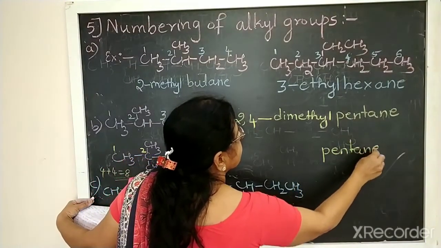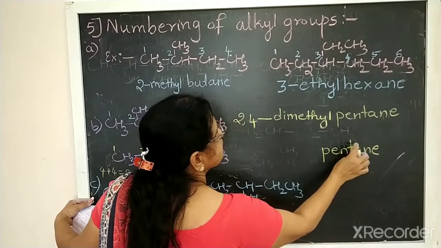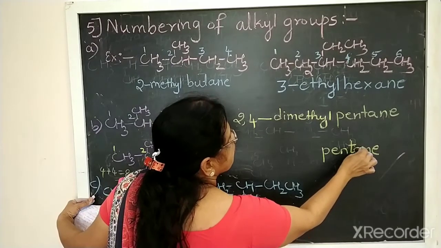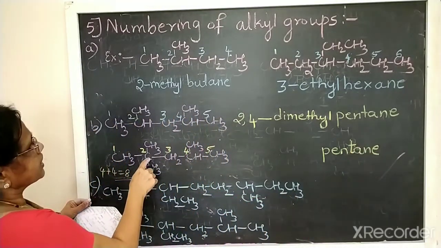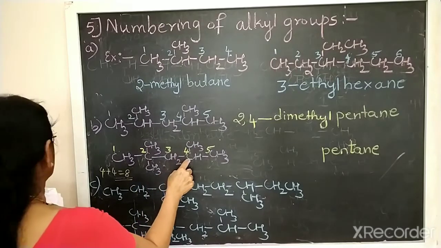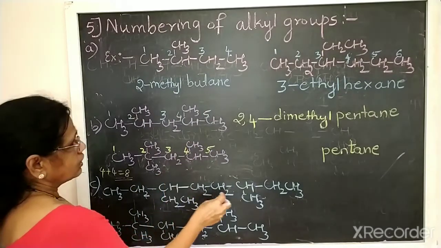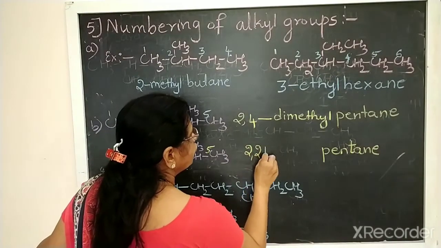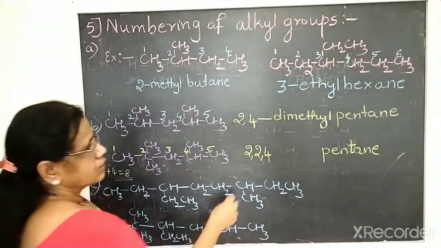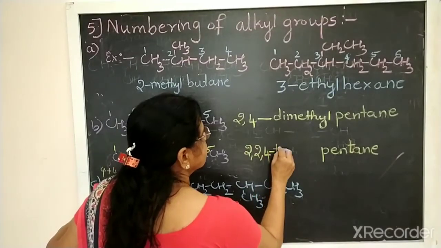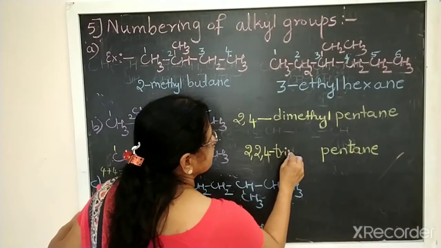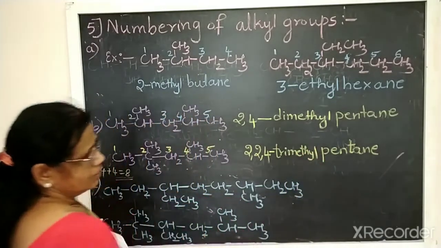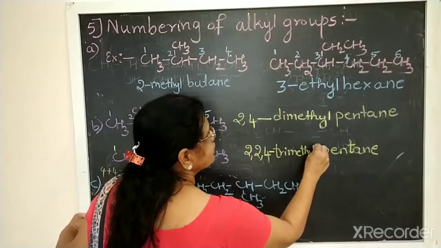Substituent groups I will write afterwards, then pentane. The second carbon contains 2 methyl groups, the fourth contains 1 methyl group. So 2,2,4, 3 methyl groups. Then put a dash, then tri, 3 methyl groups, trimethyl pentane. This is the name of the structure.